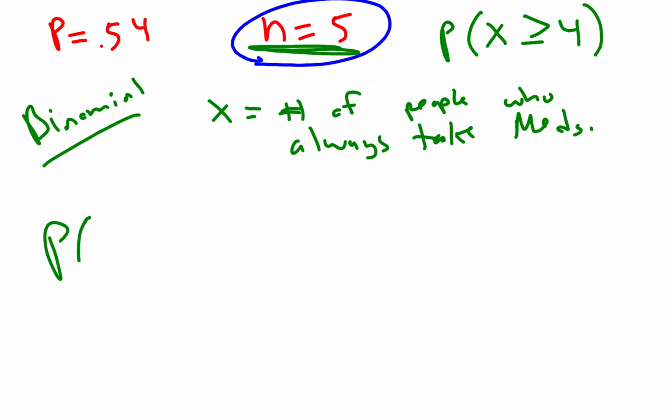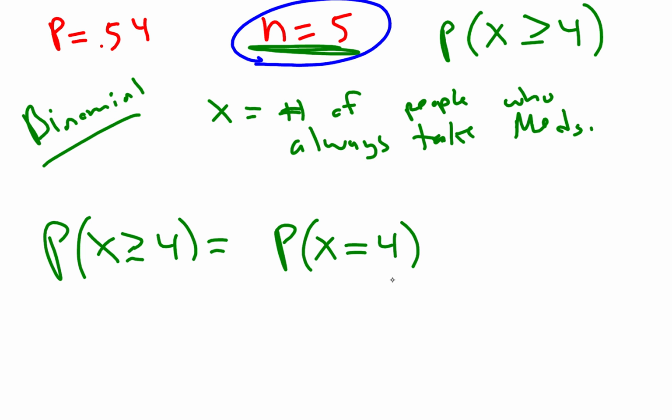The probability that X is greater than or equal to 4, we could think of this way. Well, if 4 people out of 5 said they took their medication, that would be considered something we want to know about. That's a success. And also, if 5 people out of the 5 said, I take my medication. So there we are. We just want to compute these 2 probabilities.